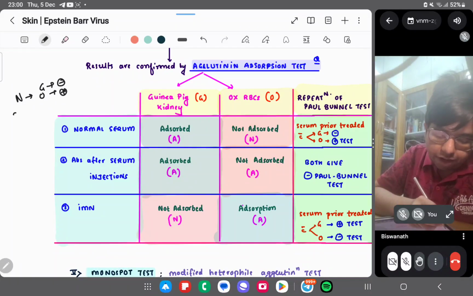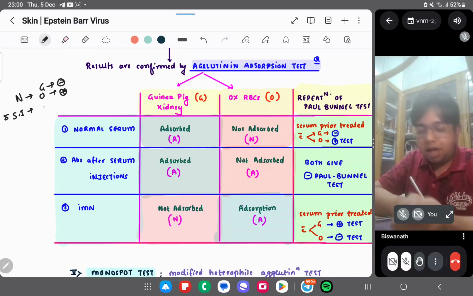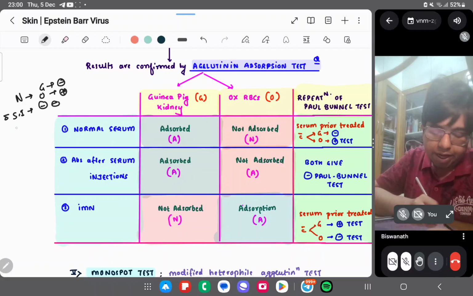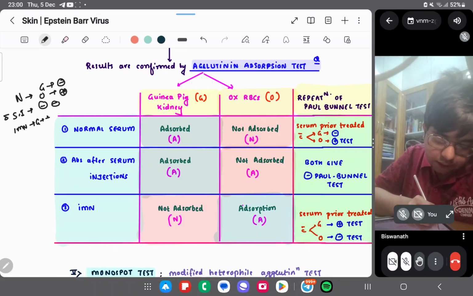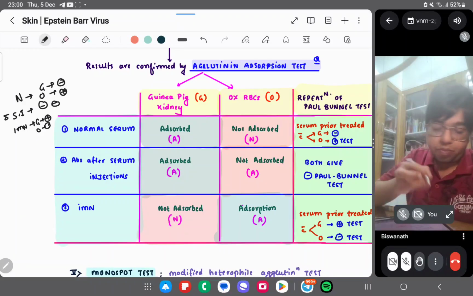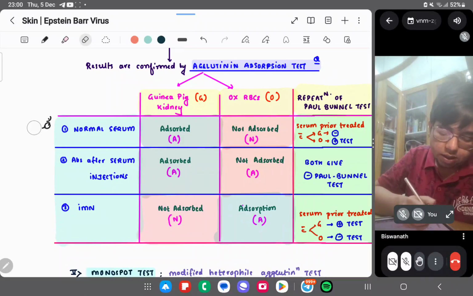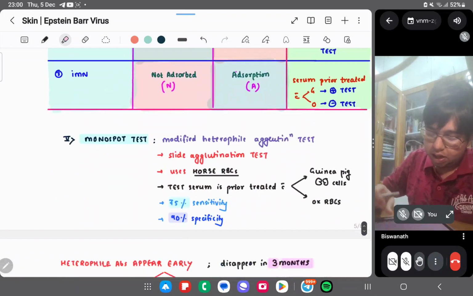If it is after serum injection, both will give negative. And if it is the IMN condition, it is just the reverse of the first one: guinea pig will give positive, ox will give negative. This is the result of your diagnosis.